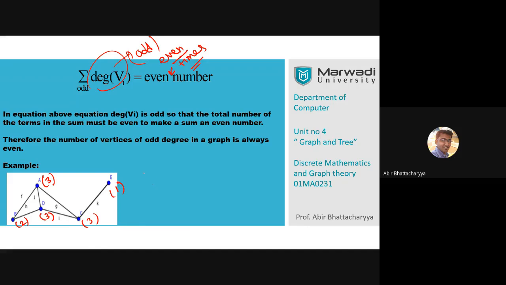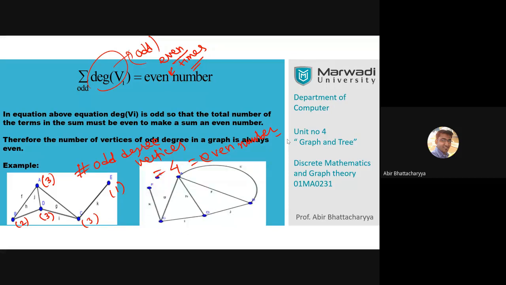4 odd degree vertices. So the number of odd degree vertices is 4, and 4 is an even number, which verifies that theorem, the second theorem of graph theory.